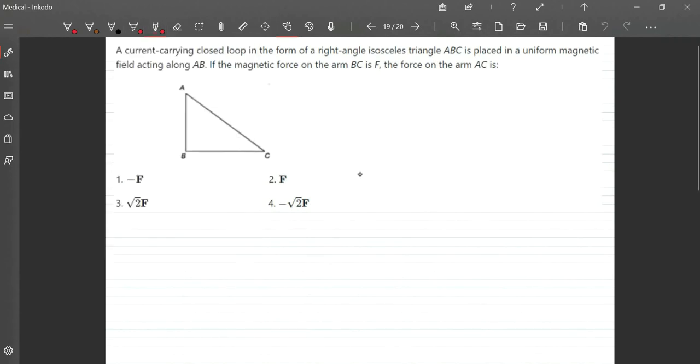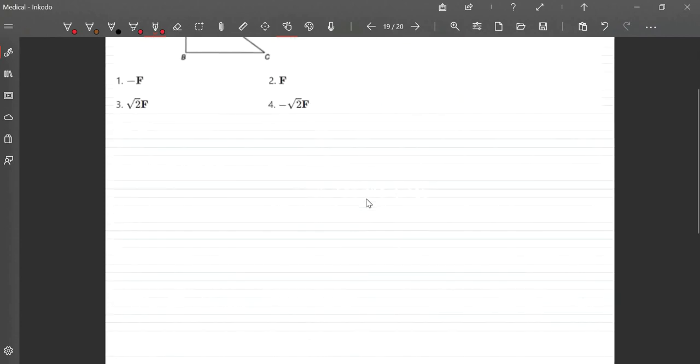This question is a home assignment. I'll discuss this in the beginning of the next video that I share. Apart from this, you will also have one more home assignment.